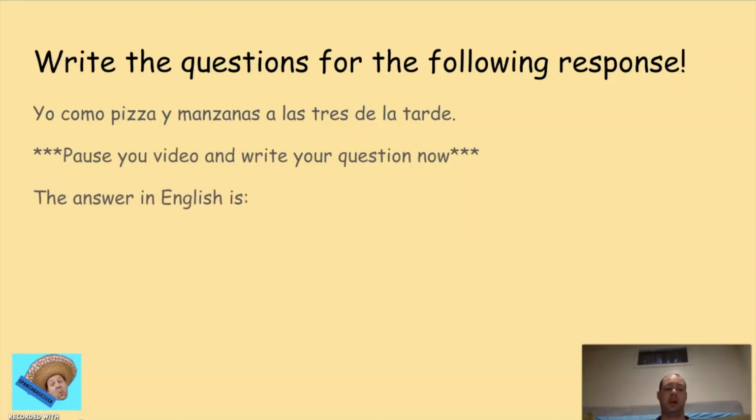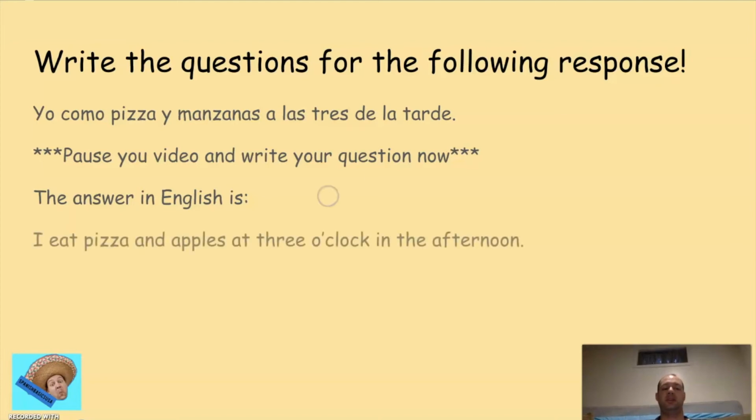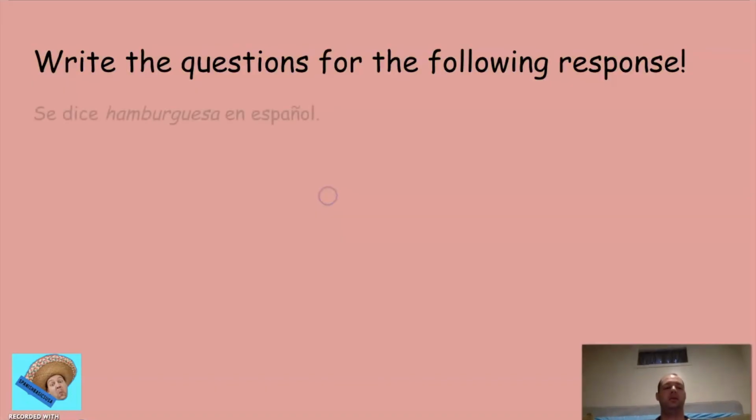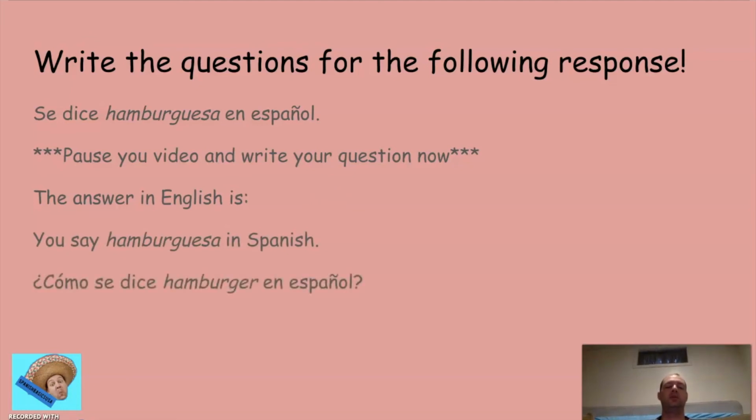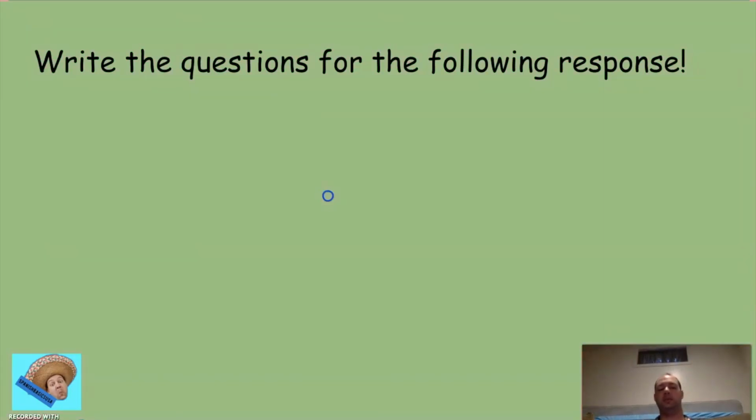The answer that you just saw up there was I eat pizza and apples at 3 o'clock in the afternoon. You should have written down a question. ¿Qué comes a las 3 de la tarde? All right, if you got that right, awesome. Now, let's go ahead to se dice hamburguesa en español. Go ahead and pause the video and write your question down. In English, the answer was you say hamburger or hamburguesa in Spanish. All right. ¿Cómo se dice hamburger en español? That would have been the question that you should have written down.